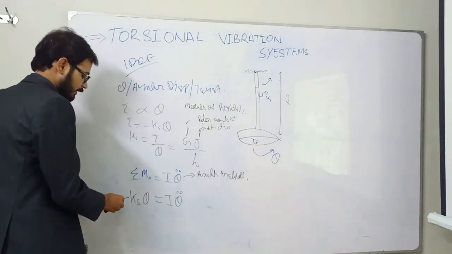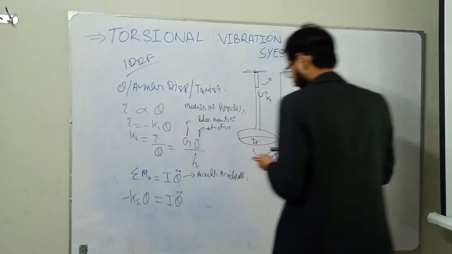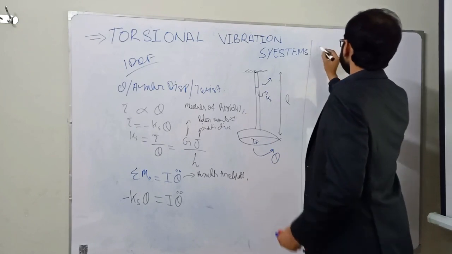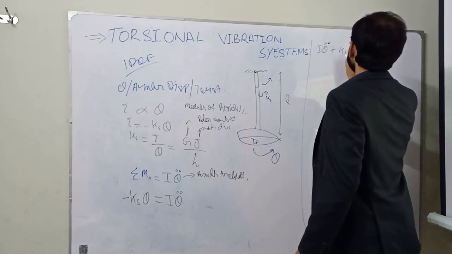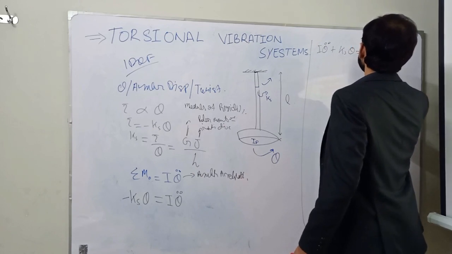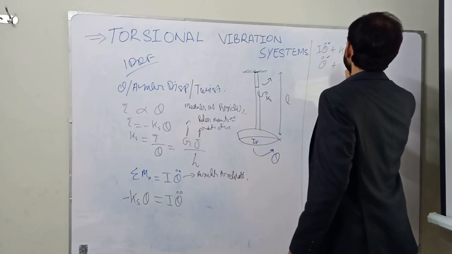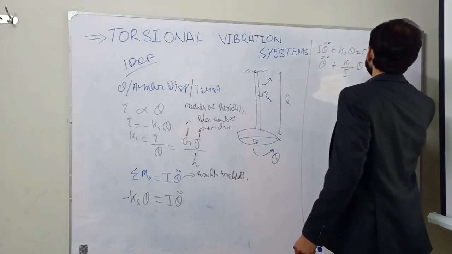You will be displaying here a negative sign because it is a restoring force. So solving this equation, we will get I theta double dot plus Ks into theta is equal to 0. Again, dividing the inertial term, theta double dot plus Ks over I into theta is equal to 0.